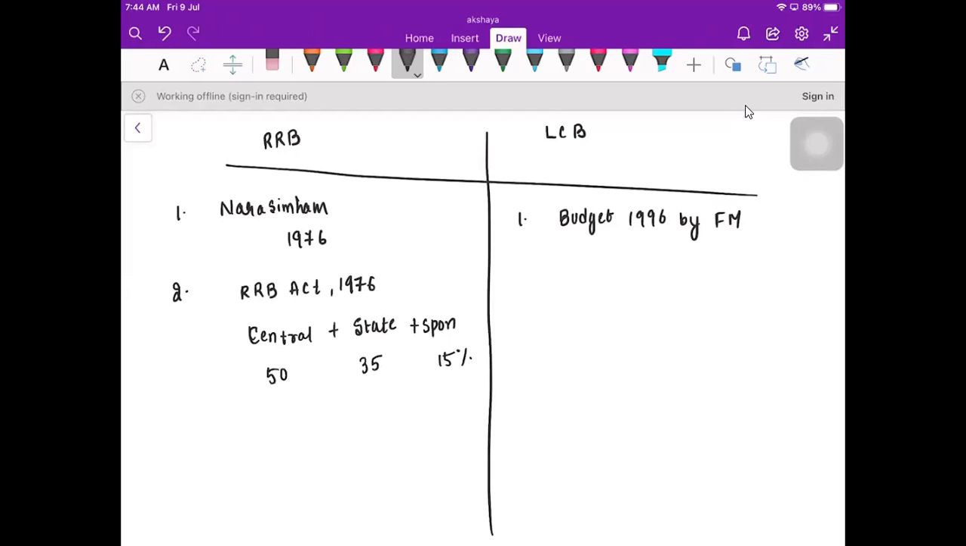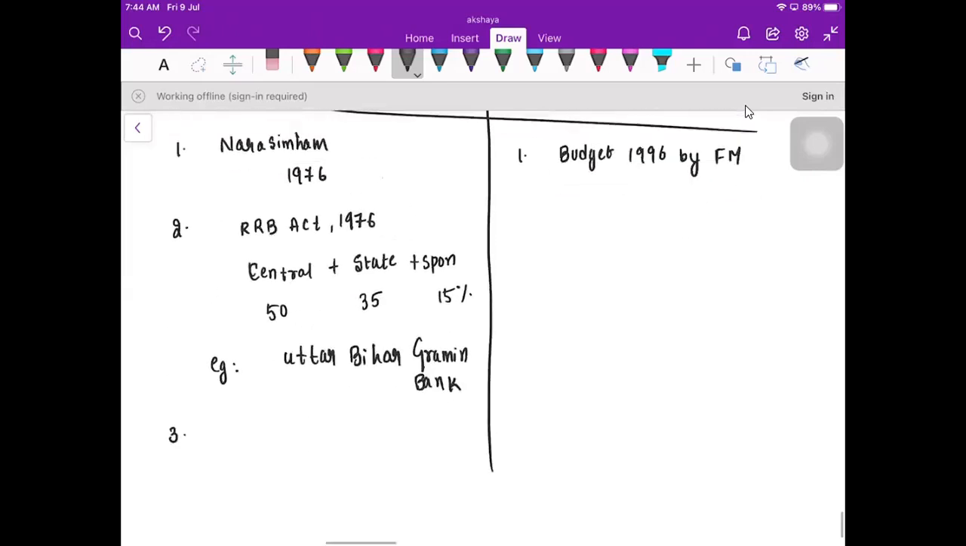The best example I can say is Uttar Bihar Gramin Bank. The sponsored bank is Central Bank of India. Here, mainly, unlike the RRBs, they are not set up by the union or state. They are set up by a special act of Parliament. But the private entities simply apply to the RBI; they can apply under the RBI Regulation Act 1949.